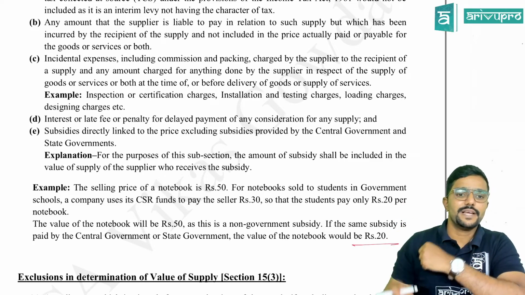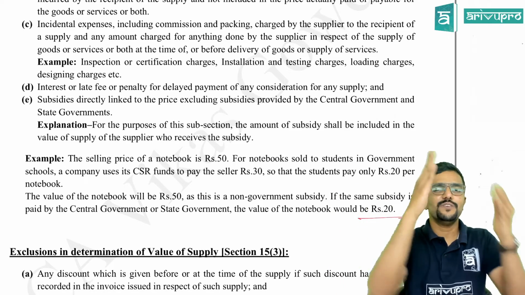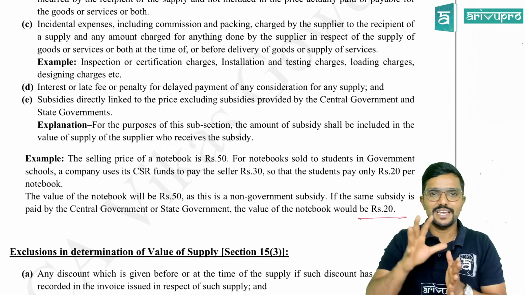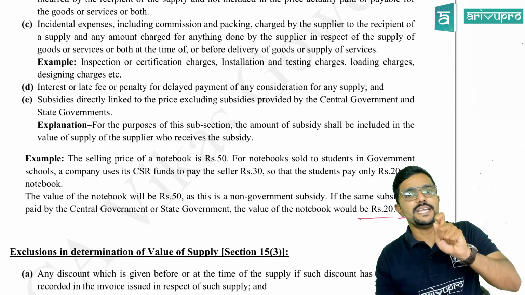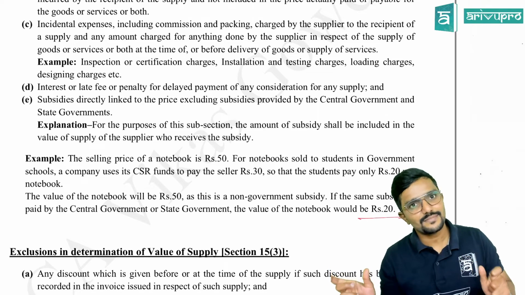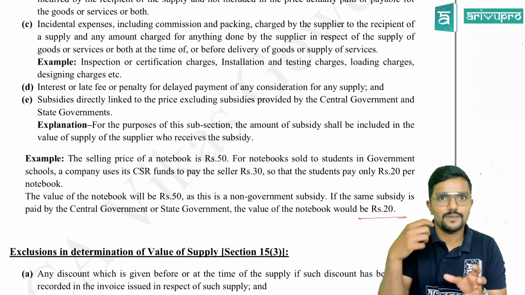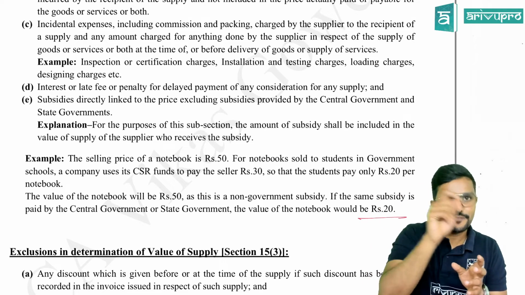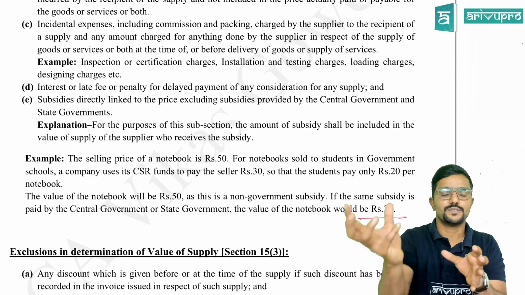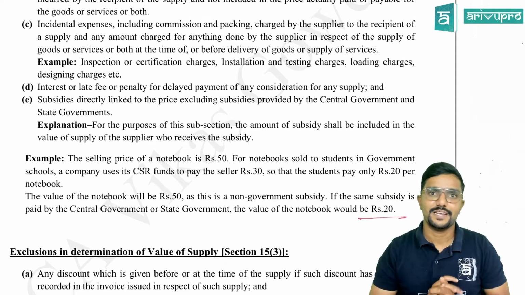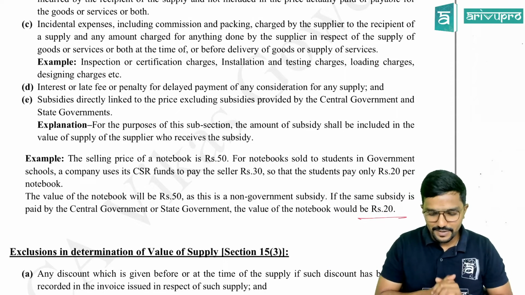Next, coming to the last one, E: subsidies. When will anyone give a subsidy to you? When they are interested in you or in your business. Subsidy ends with E, the way you pronounce it. Or else you can also remember that a subsidy is given by the person who is having interest. So E for interest. It may start with I, but still pronounce E. So try to remember like this so that it will be easy.